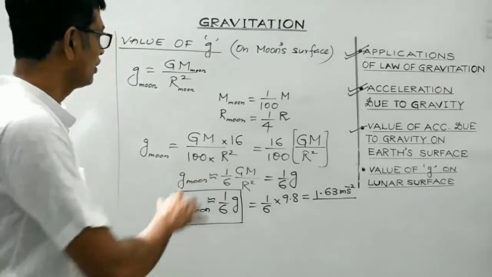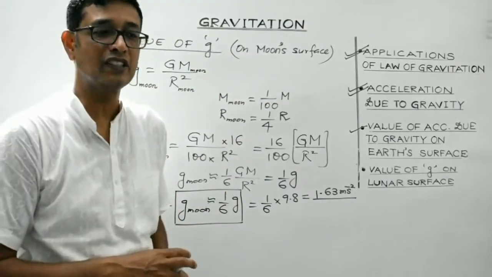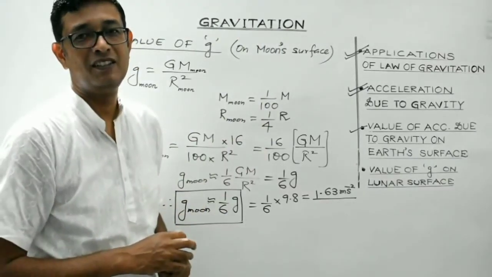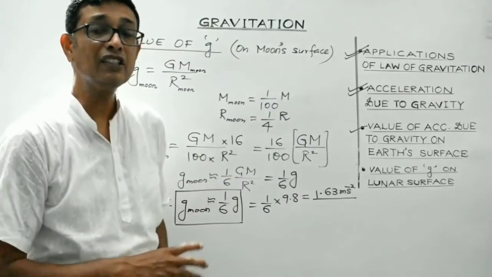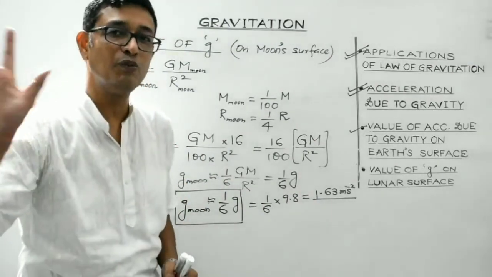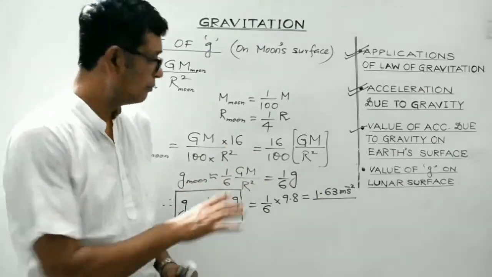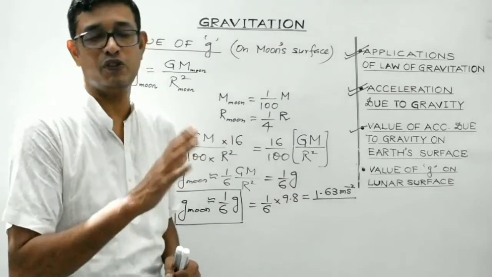It is only due to the appropriate or higher value of gravity on the earth's surface that earth is able to hold on to its atmosphere. While on the other hand, moon's gravity is quite less, it's 1 by 6. So there is no atmosphere on moon. This is one of the reasons. There are other reasons as well, but this is one of the reasons why moon does not have any atmosphere.